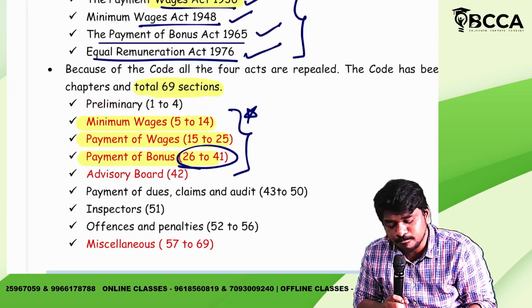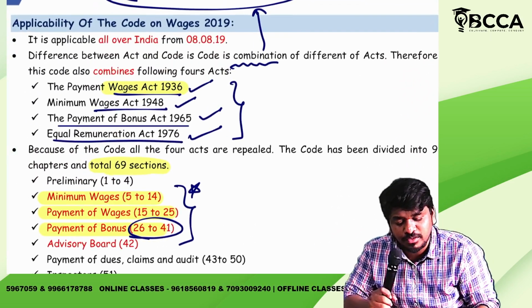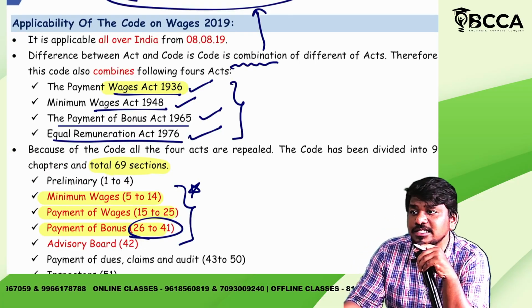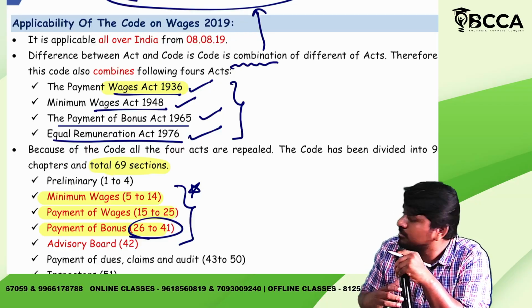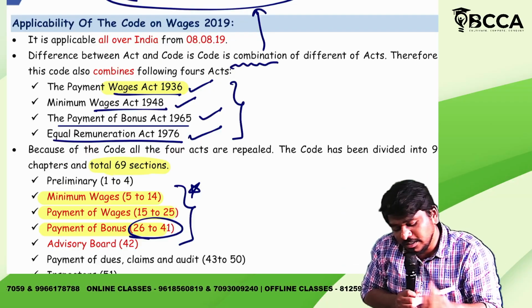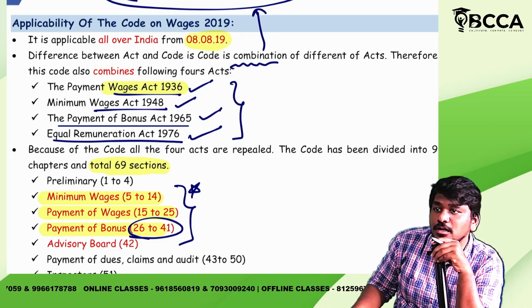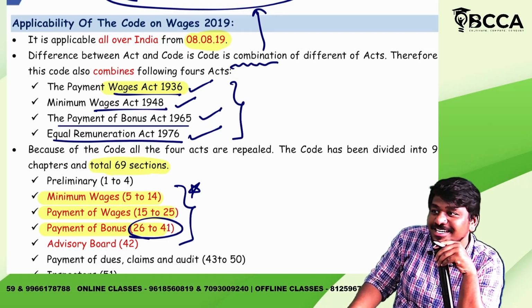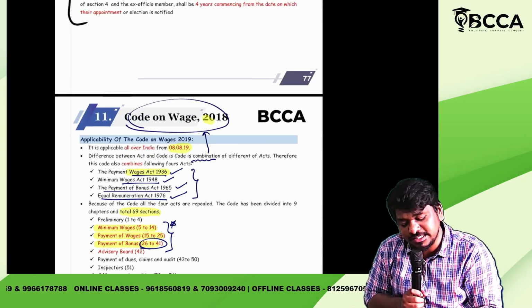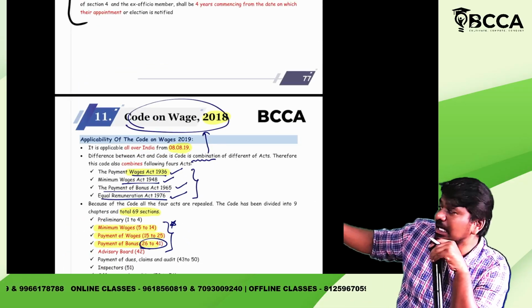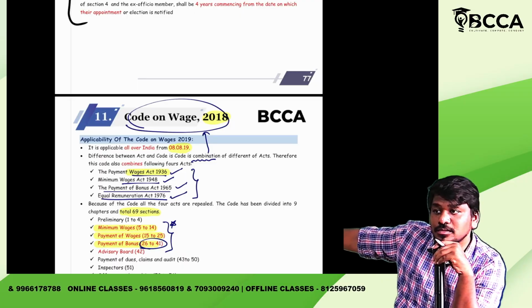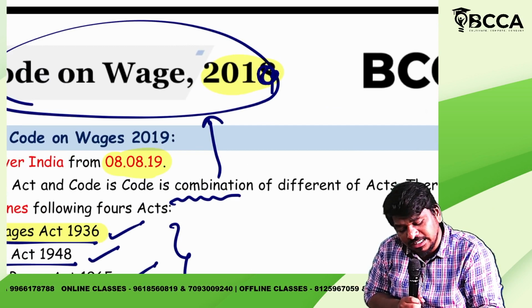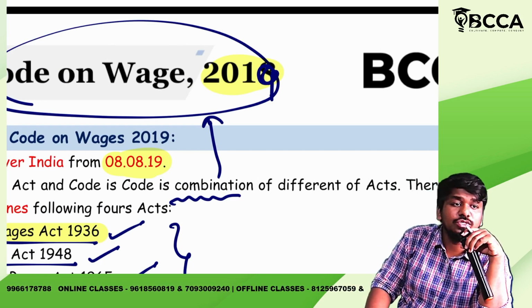Point 1. Yes, it is applicable from which date? This act is applicable from 8th August 2019. Yes or no? See, here it is given 2018, but it is applicable from 2019. Okay, it is applicable from 2019. Code on Wages 2019 actually came into force from 2019.